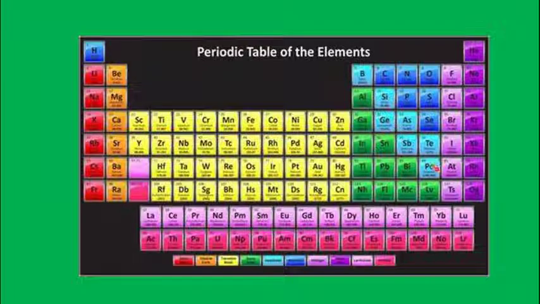All these are metalloids. So in the periodic table, vertical columns are called groups and horizontal rows are called periods. We have the highly reactive metals in group number 1, the noble gases as group number 18, and halogens as group number 17. You will be learning more about this in the higher classes.